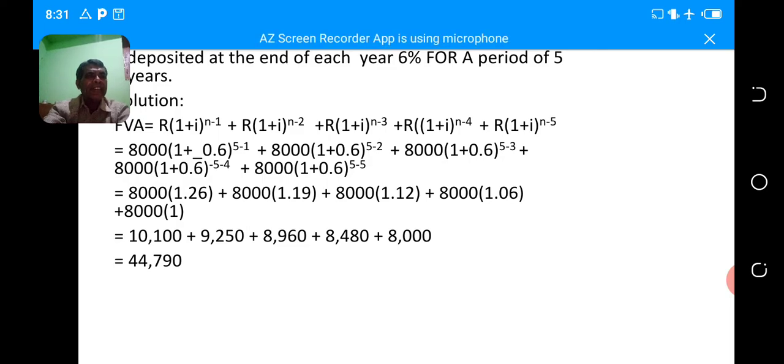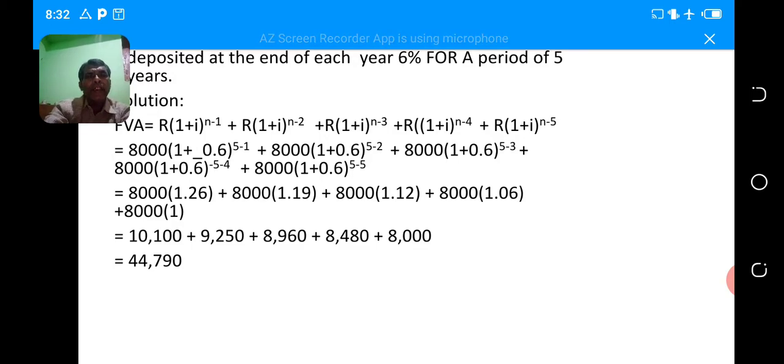plus 8,000 into 1 plus 0.06, it is the rate of interest, 5 minus 3, plus 8,000 into 1 plus 0.06, 5 minus 4 fourth year, plus 8,000 into 1 plus 0.06 to the power of 5 minus 5. Nothing but, we can take not 0, we can take 1. So we can simplify it.